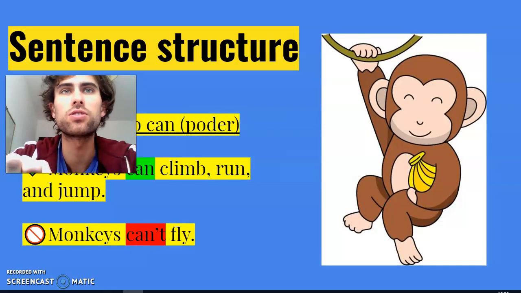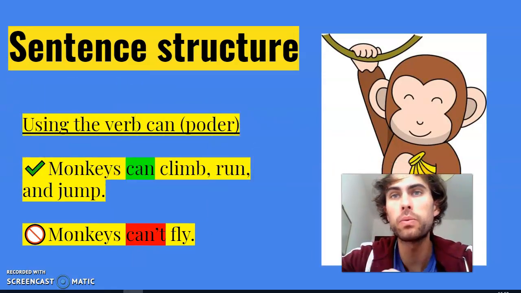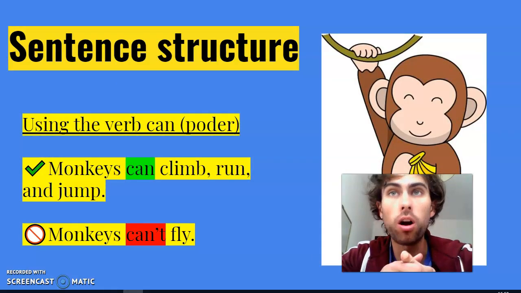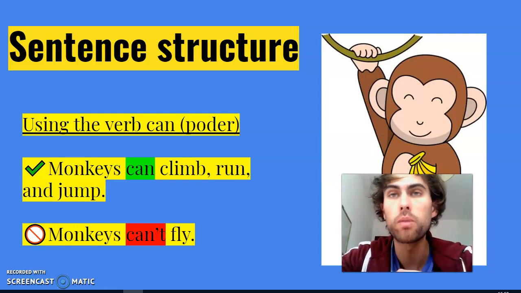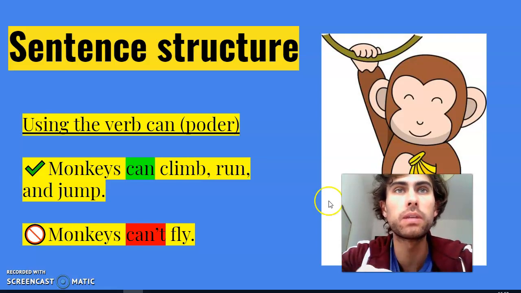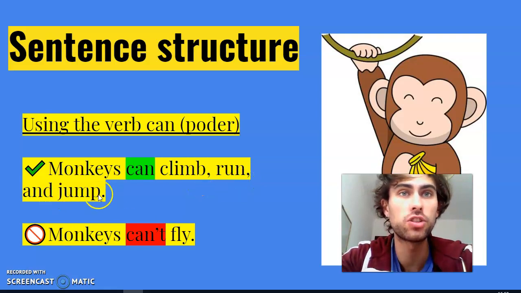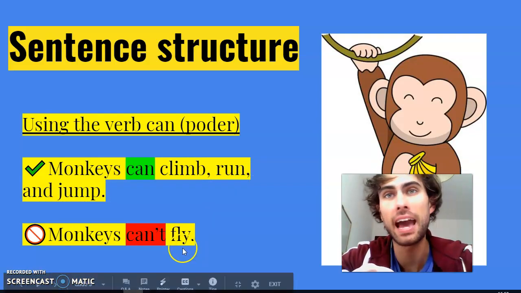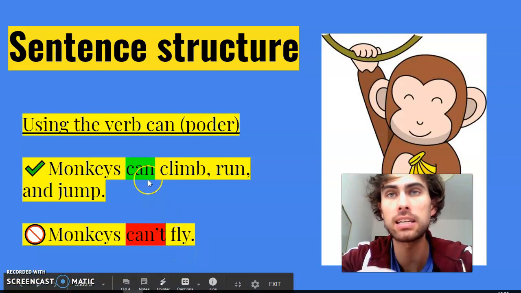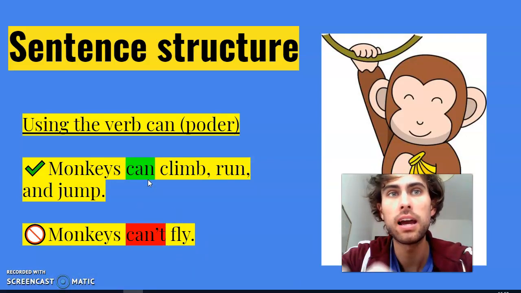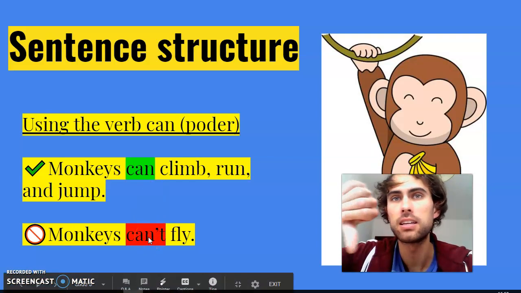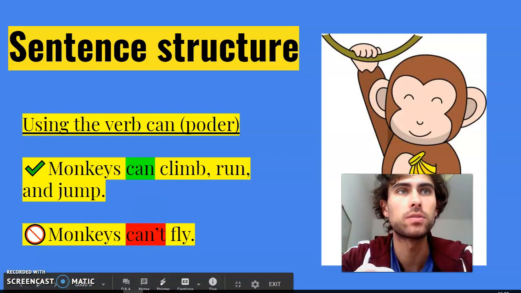And this is the next sentence structure. Okay, so now we can describe what monkeys are. For instance, they are small. What monkeys have. For instance, they have tails. And now we're going to explain what they can do. Lo que pueden hacer. So, for instance, monkeys can climb, they can run, and they can jump. But monkeys can't fly. Okay, so the green, again, "can" is something they can do. And the red is something they cannot do. They cannot fly. Okay?